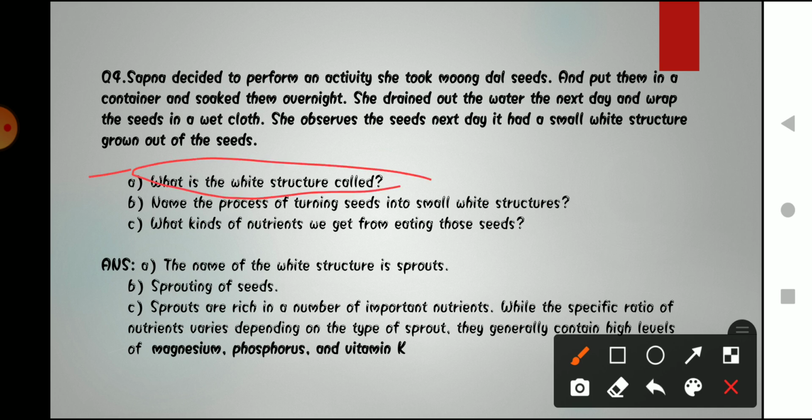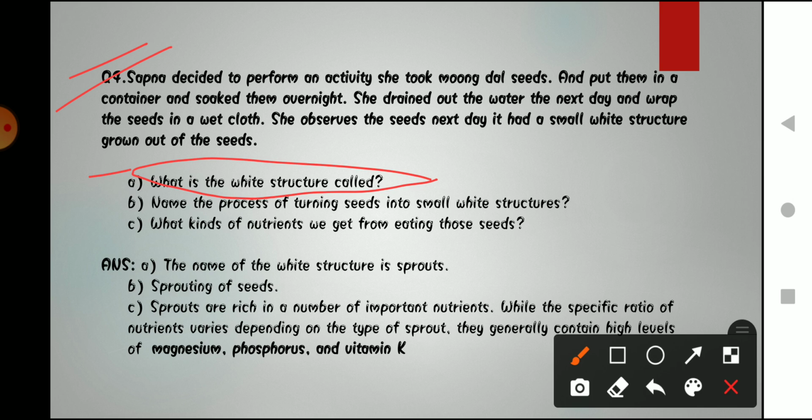So basically this is an activity that Sapna has performed. Okay, what she has done, she has soaked moong dal in a container overnight, and after some time, after a day, she observes that a thread-like structure is coming out from that dal. Okay, so the first question is, what is the structure that is coming out? What is the name of the structure?